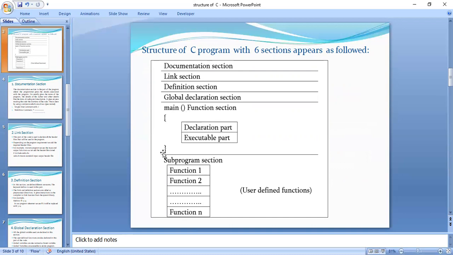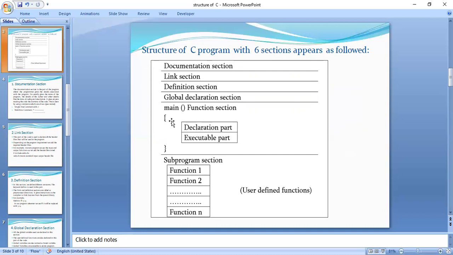These are also called curly brackets, curly parenthesis, or flower brackets; whichever is comfortable to you, you can use. Within this open and close bracket only, we write the declaration part and executable part. The declaration part is where we declare the variables which we use in the main function, and the executable part contains the statements which must be executed.